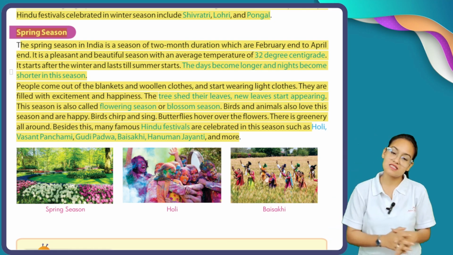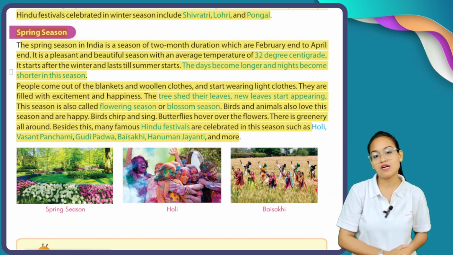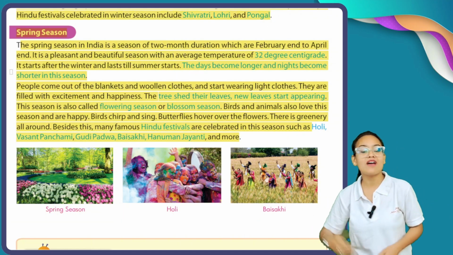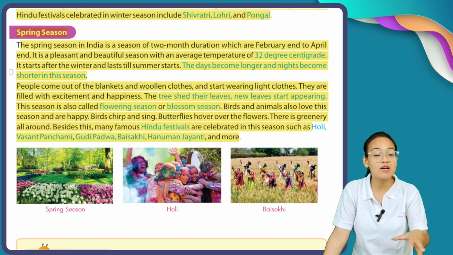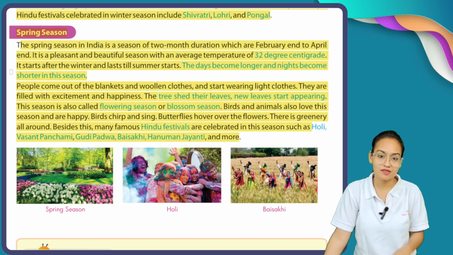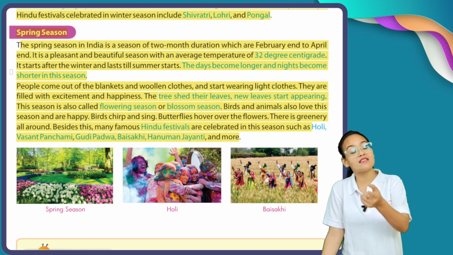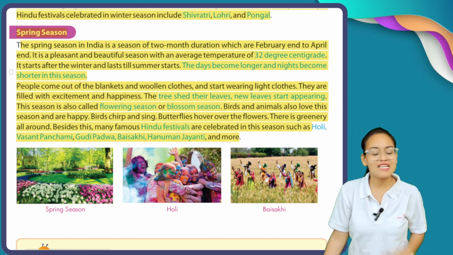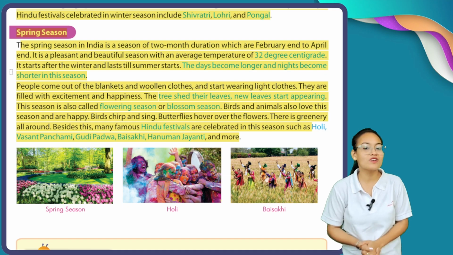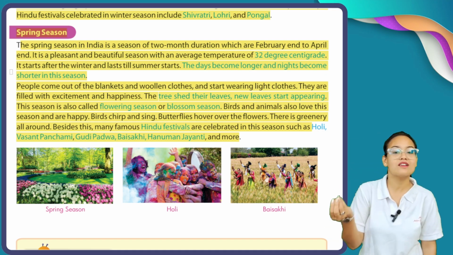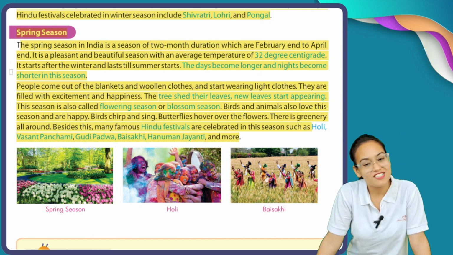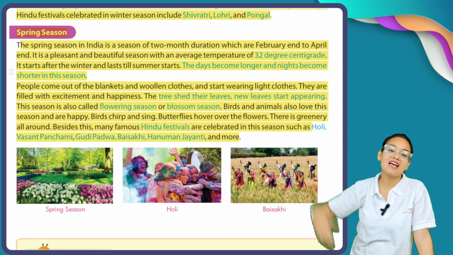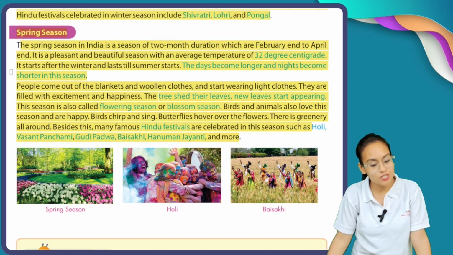Spring season starts at the end of February and ends at the end of April. It is a very beautiful season and usually the temperature is 32 degrees centigrade. Now days are becoming longer and nights are becoming shorter.